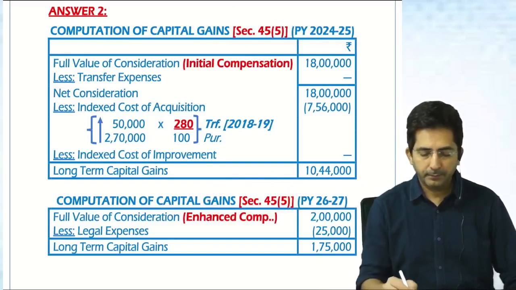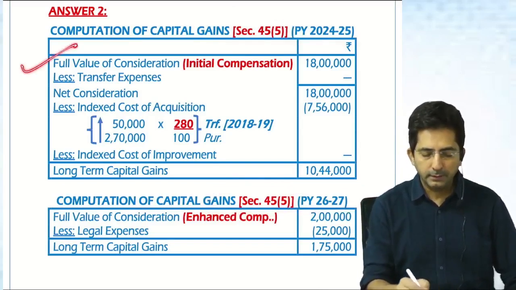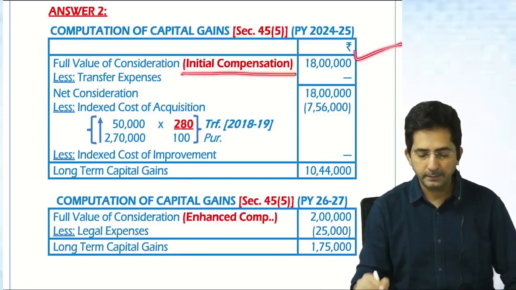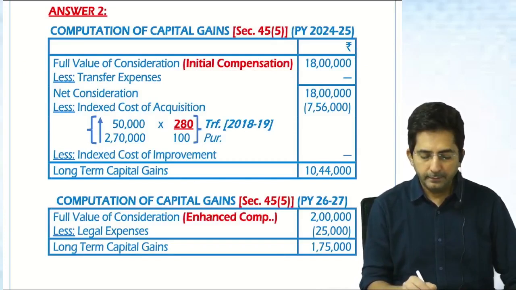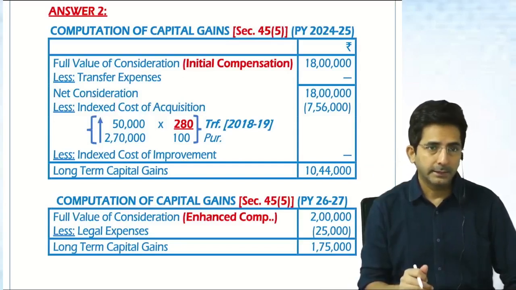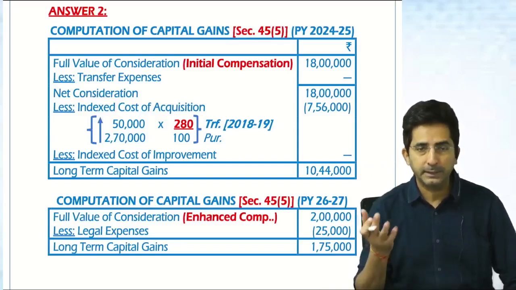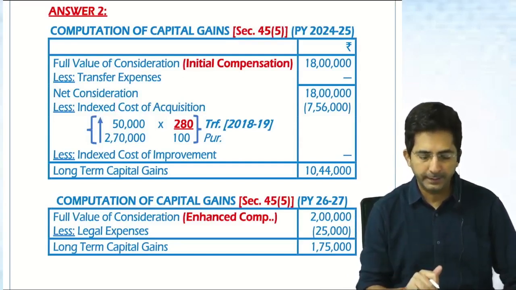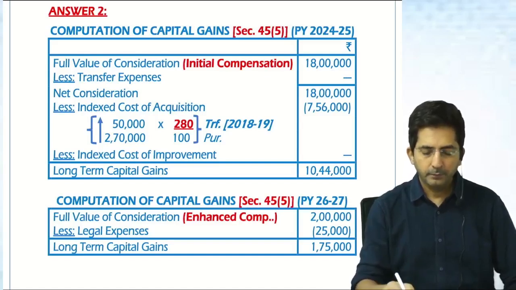Now check. Full value of consideration. So initial compensation 18 lakhs. Then tell me why I have done indexation, because it's a long term and it's before budget. See, even if long term, after budget indexation doesn't come. What is the budget date? 23rd July 24. But this is before budget. Indexation will happen.